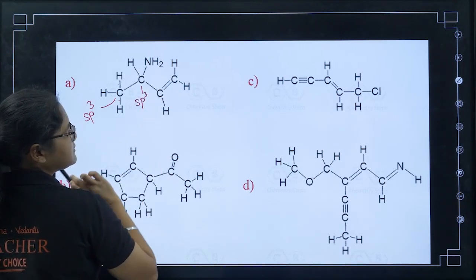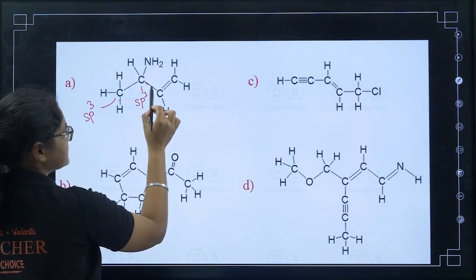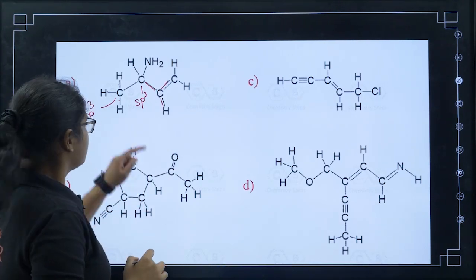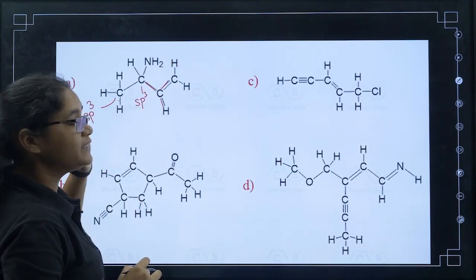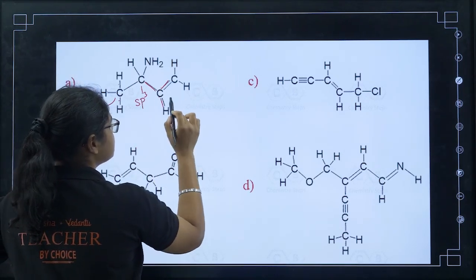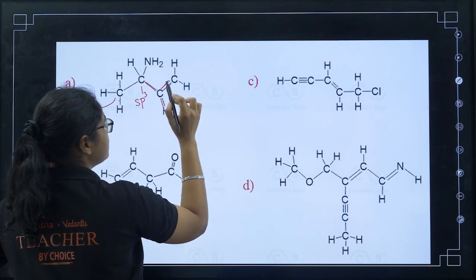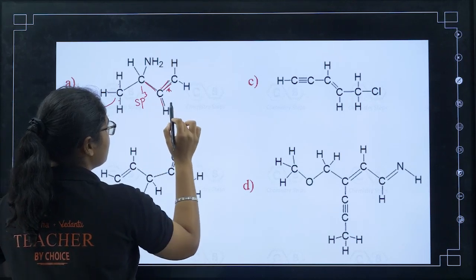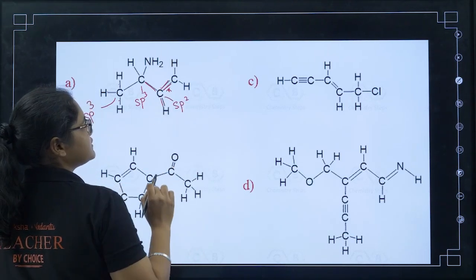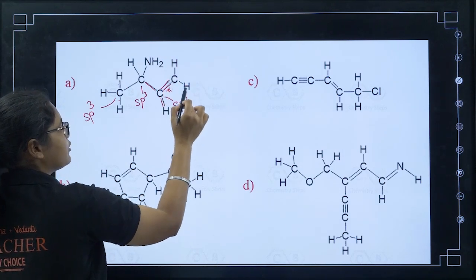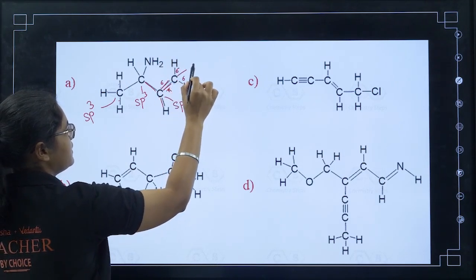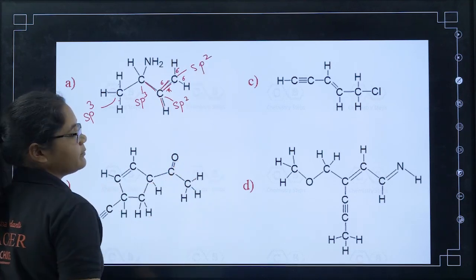Now if I talk about this particular carbon, you see this is sigma and this is sigma, right? You have 1, 2 and 3, 3 sigma bonds are there. If 3 sigma bonds are there, then this is pi bond, right? It is a double bond, means it is a pi bond. So 3 sigma bonds and no lone pair, so this carbon is sp2 hybridization. And if I see this carbon, here also I have 3 sigma bonds. This is sigma and this is sigma, so it is also sp2 hybridization.